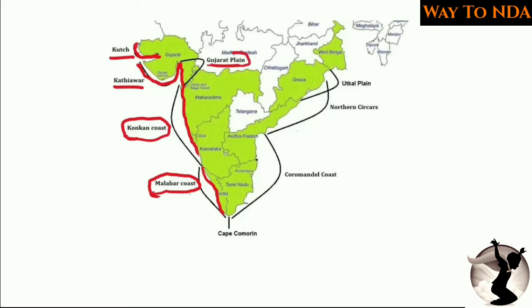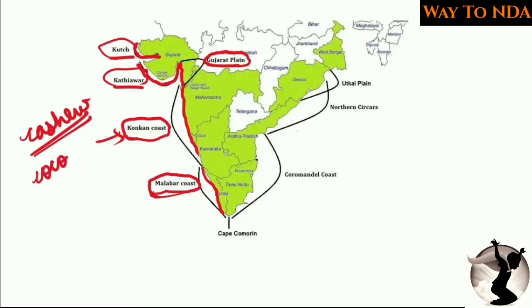Now the Gujarat plains, Kutch plains and Kathiawar plains, Konkan plain and Malabar coast. Okay, so here Konkan is very famous for its cashew production. काजू जो होते हैं यहाँ पर बहुत मिलेगा आपको, cashew production. And secondly, it is also famous for its coconut production. And third, you will find a lot of rice cultivation over here in the coastal plains. Okay, so cashew, coconut and rice are the main crops you will find in the Konkan coast. Okay, and similarly in the Malabar also you will find a lot of rice production.